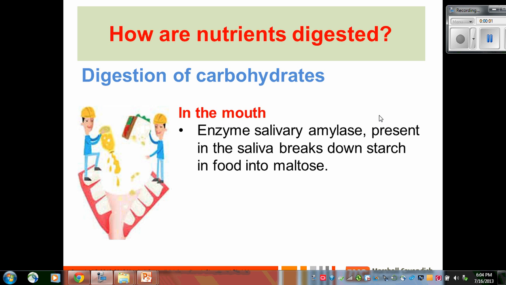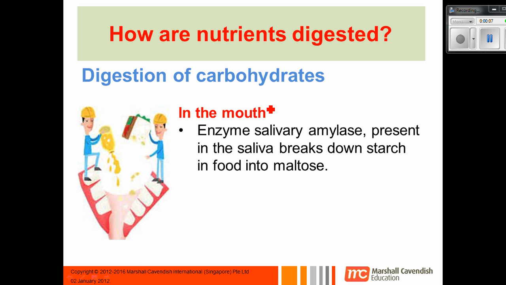Move on to how the different nutrients get digested, and we'll start with carbohydrates. So the digestion of carbohydrates actually starts in the mouth. Remember we talked about the little cauliflower-looking things in the head, the salivary glands. Now they produce an enzyme called salivary amylase. And what salivary amylase does is that it breaks down starch into maltose. And maltose is that disaccharide, which is actually 2 glucose units.